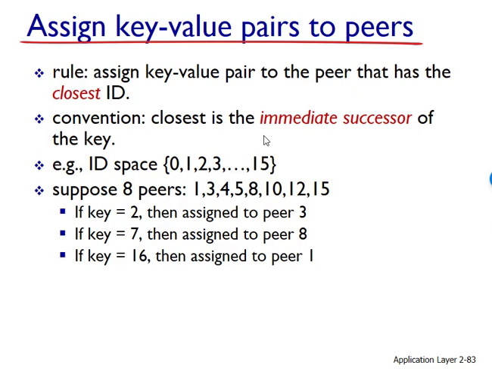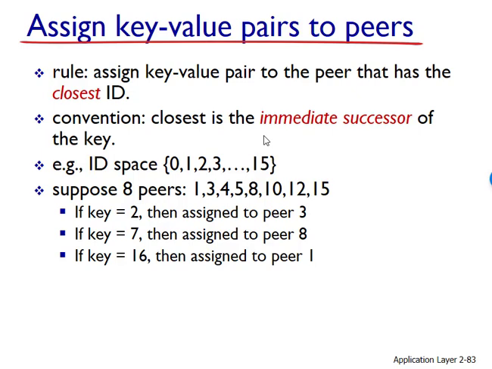Now suppose a peer, call it P1, wants to insert a key value pair into a distributed hash table. Conceptually, this is straightforward. Peer 1 first determines the peer whose identifier is closest to the key. It then sends a message to that peer, instructing it to store the key value pair.